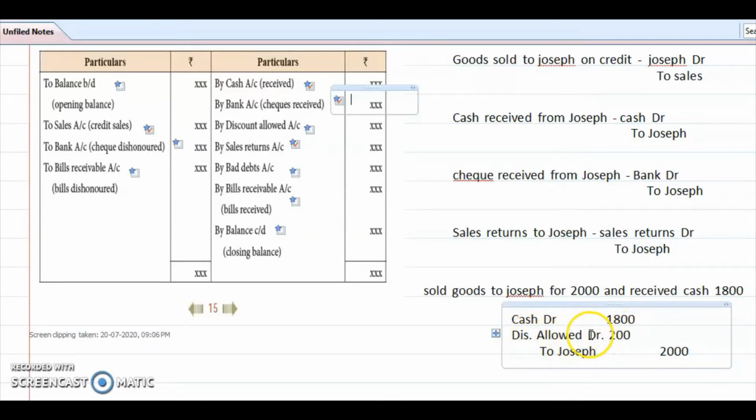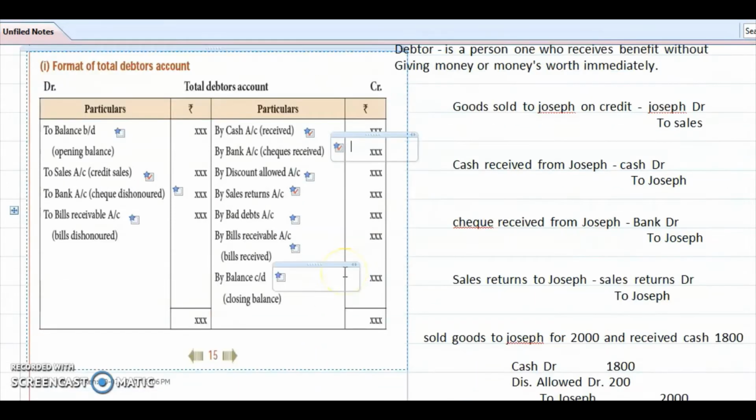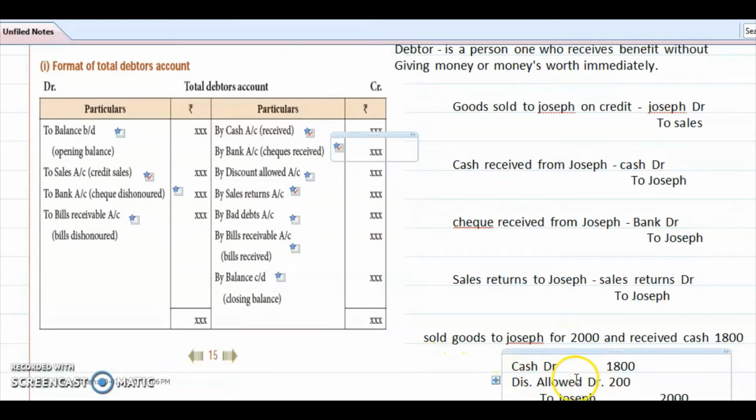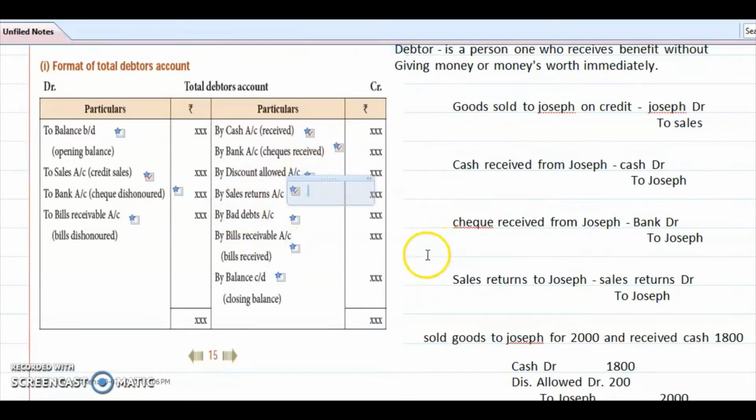So, what entry will we make? Cash account debtor 1800. Discount allowed 200 to Joseph 2000. It is in the debit side, that's why we need to write in the credit side, by discount allowed.